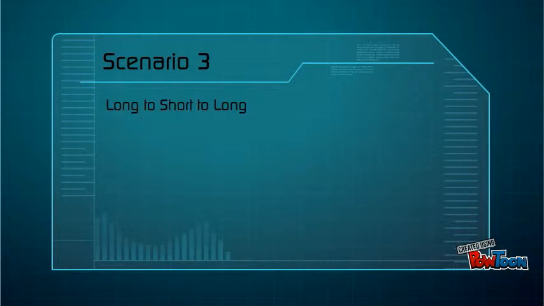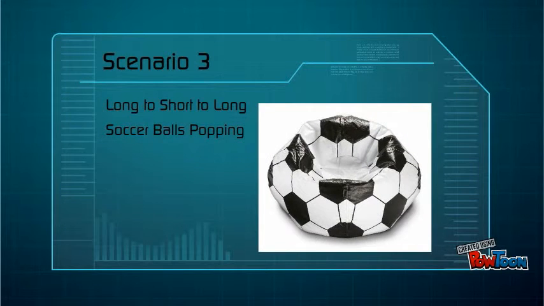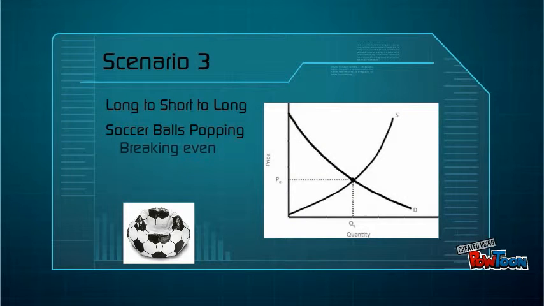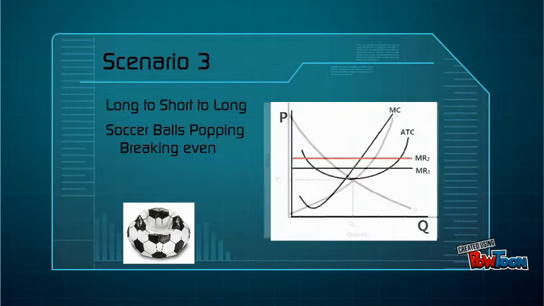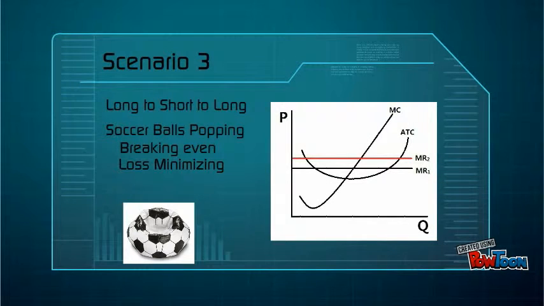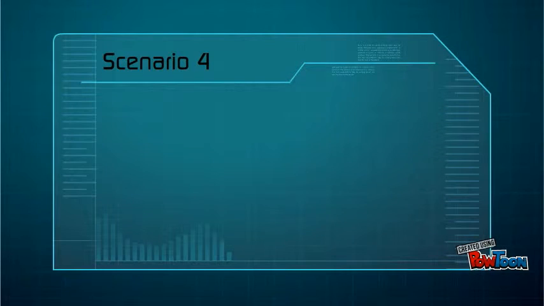The next shift we're going to examine goes also from long to short to long run. Let's say there's a crisis with soccer balls popping in Lower Texas, making more Americans shy away from the sport as a whole. The firm starts at the breaking even point in the long run, but when the crisis with the soccer balls popping surfaces, the firm shifts into the profit maximizing, or in this context, loss minimizing case of the short run. This scenario entails a decreasing demand for soccer balls, and thus, the firm will be experiencing a loss in the short run. Since firms continue to exit and enter in perfect competition, the firm will eventually go back to breaking even in the long run.